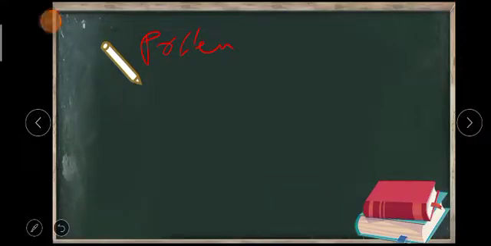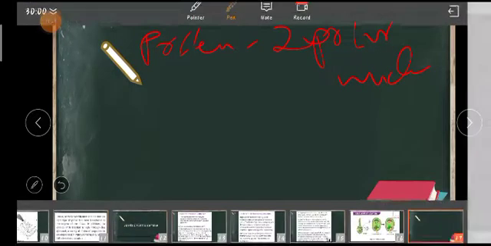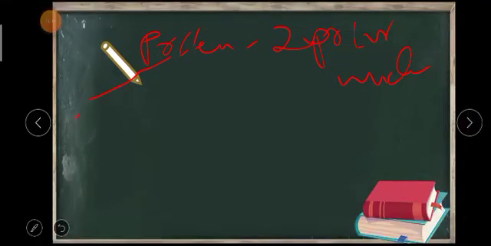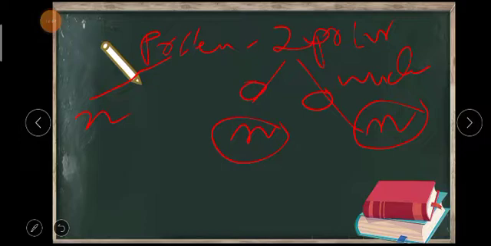Now you see the second pollen will go and fertilize the two polar nuclei. Here the pollen grain is haploid, that means it will have n number of nucleus. Here polar nuclei are 2 in number, not only 1. So one will have n and another is also going to have n. Is it clear? Two polar nuclei were there, this is one polar nucleus, this is one polar nucleus. So the first will be haploid, and the second one will also be haploid.